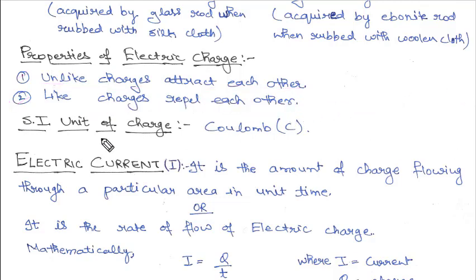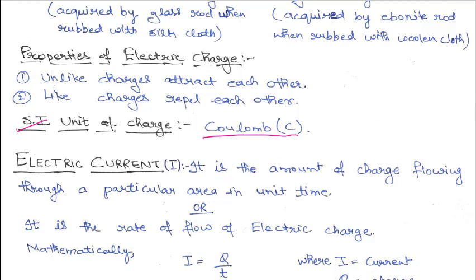Now we will talk about the SI unit of charge. What is the SI unit of charge? It is coulomb. Okay. Now what is coulomb? The unit coulomb is named after the scientist Augustin de Coulomb. Clear? So it is after the name of the scientist. We will study about charge in this lecture.